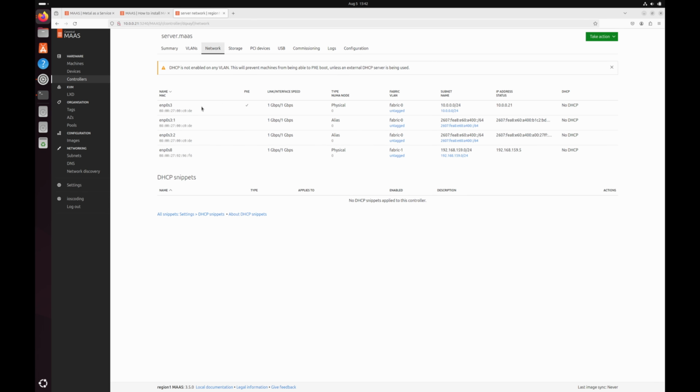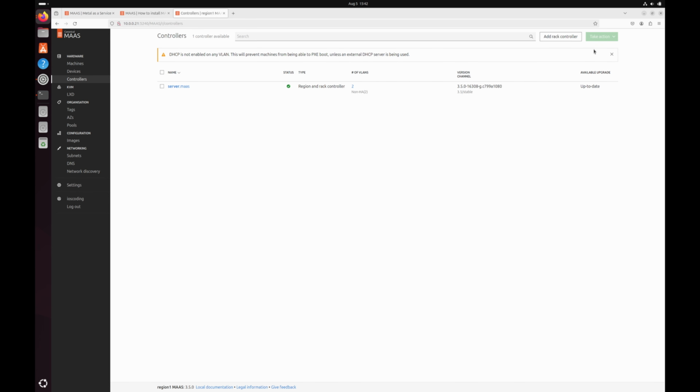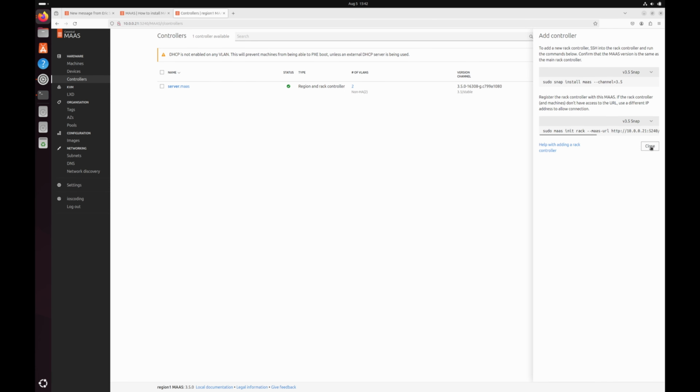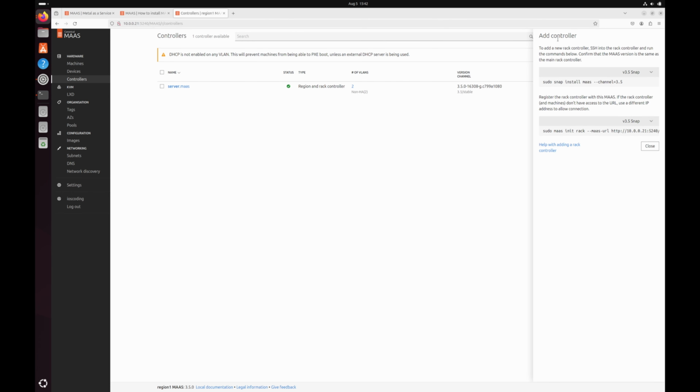Similarly, under networks, you can see different network cards associated to it, and the storage devices as well. You get the idea. So from the UI, you can add multiple controllers. As you can see in here, we have the option to add a rack controller. Rack controllers, as I said, in turn talk to the region controller, which actually instructs the rack controllers to do the stuff.